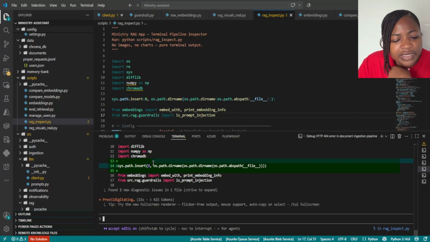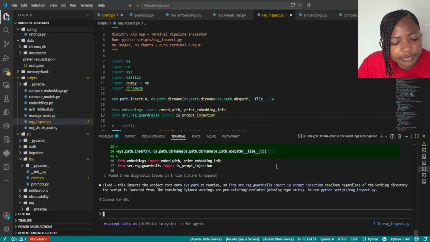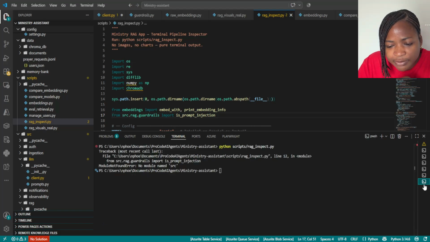Oh, okay. It's adding the system path for source because they are not compatible. It says this inserts the project root onto sys path at runtime so that we can import the source RAG guardrail. So let's run it again.